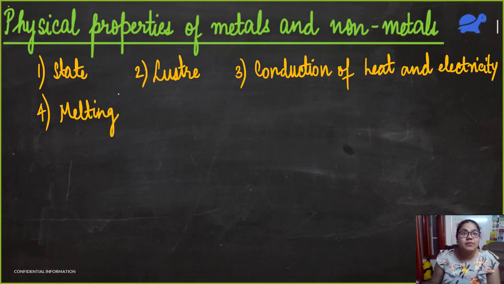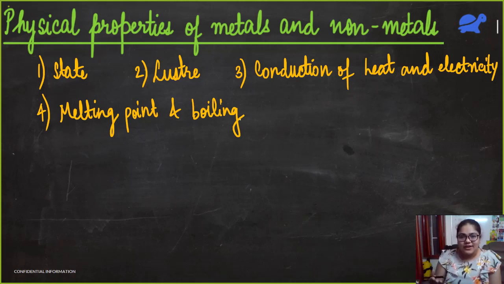So what is melting point? The temperature at which a substance turns from solid to liquid is known as melting point. Or we have boiling point. Boiling point is the temperature at which a liquid changes into vapor.